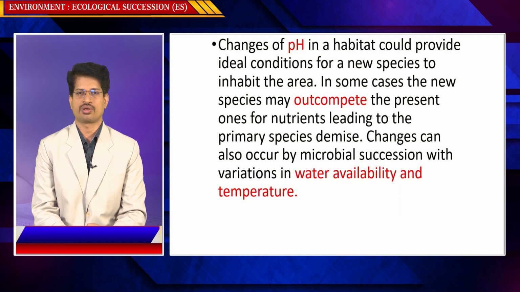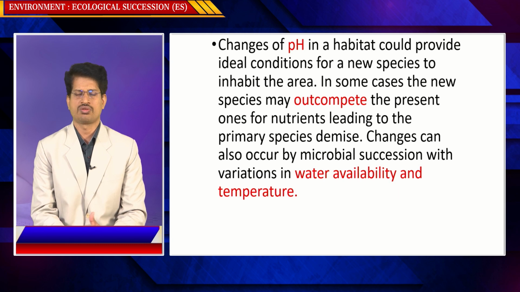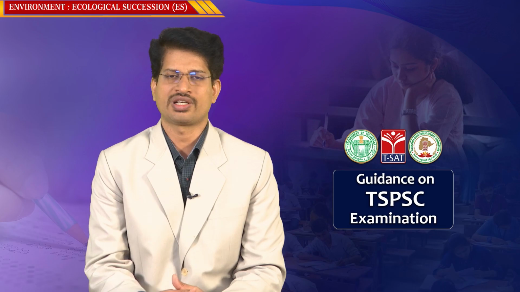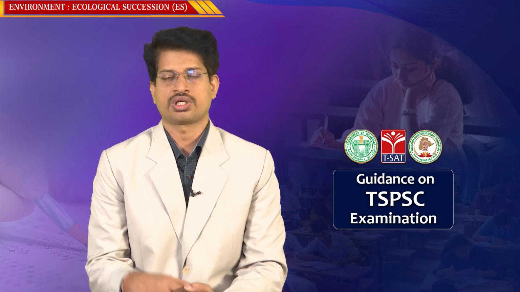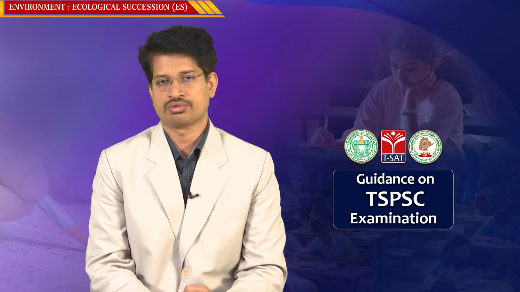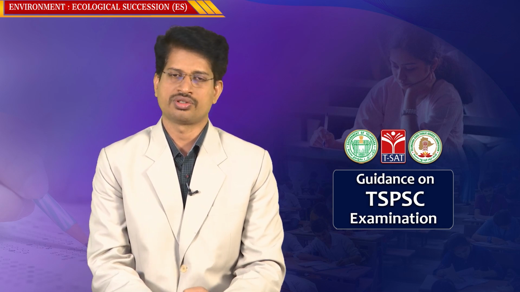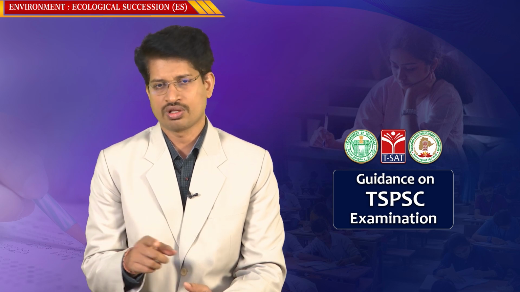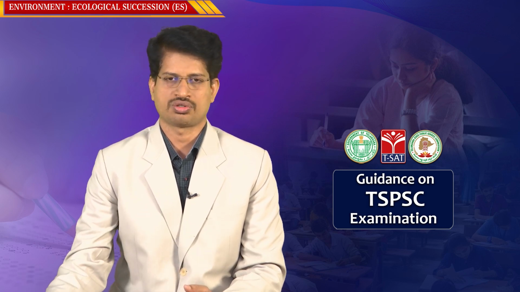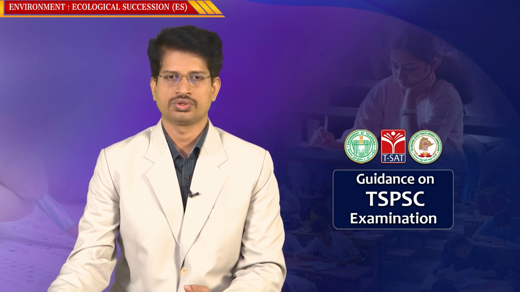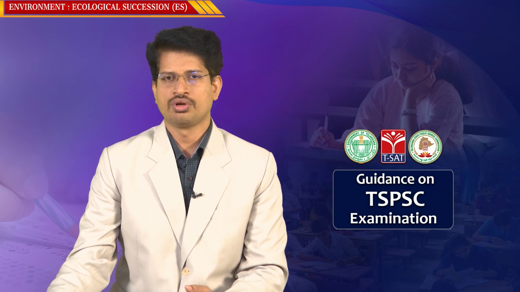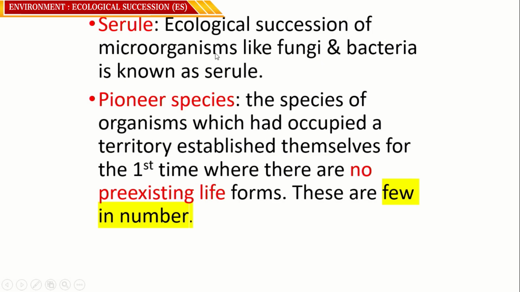Changes can also occur in microbial succession due to variation in water availability and temperature. So with the variation of water availability, certain species or plants may not be able to survive. Certain species like xerophytes may succeed better with the change in temperature conditions, but the change in water conditions may also impact the succession. So this ecological succession of microorganisms like fungi and bacteria is also known as serial succession.